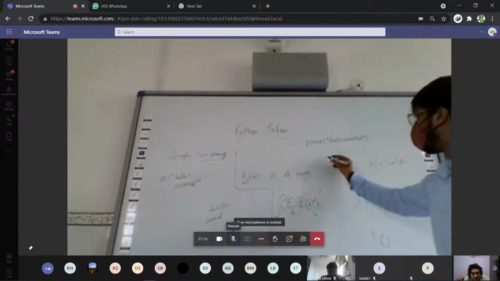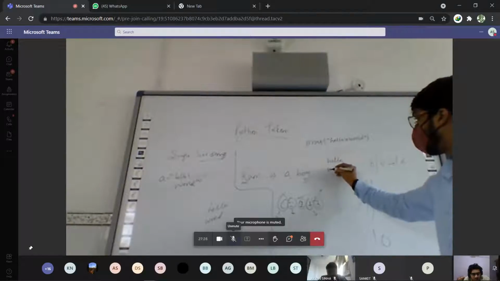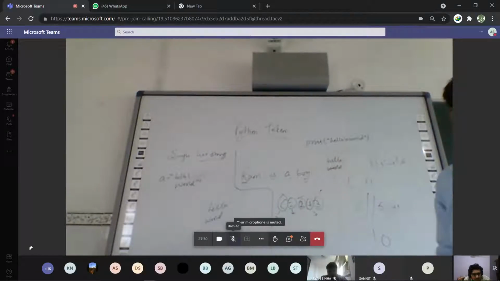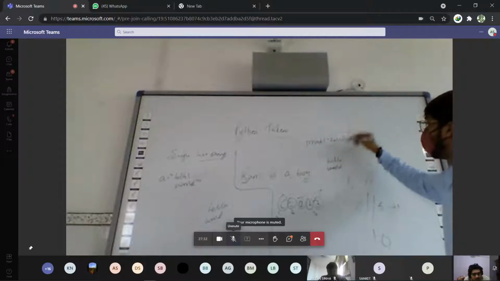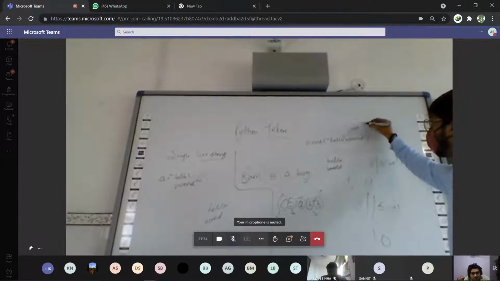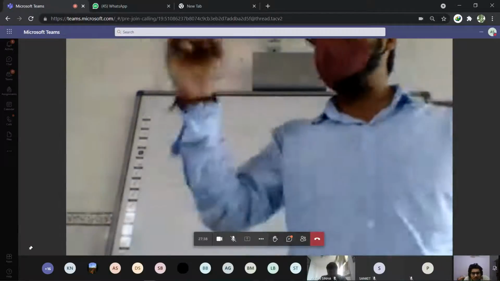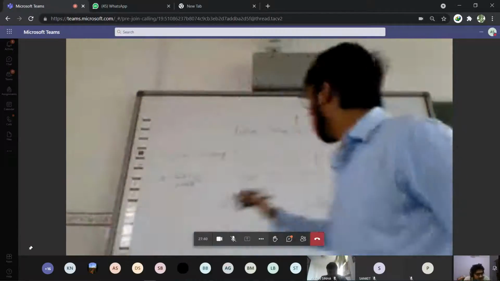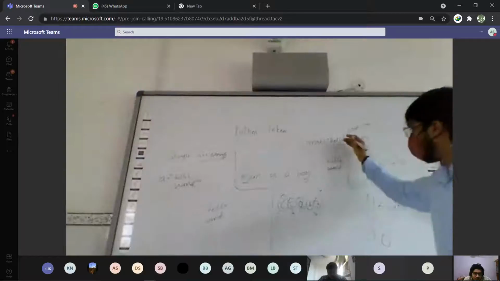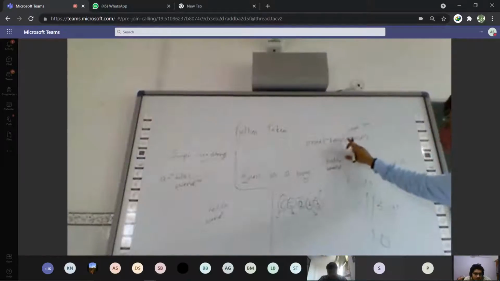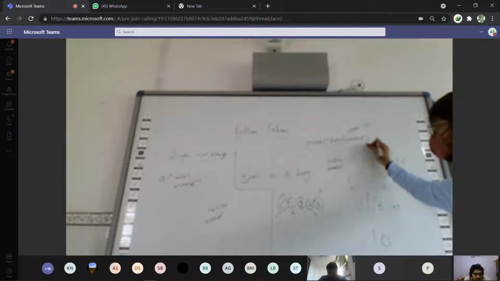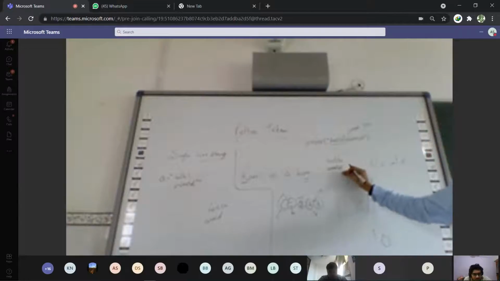The output will be like hello and world in the second line. So this backslash n is the escape sequence which is known as the next line operator. Backslash n is used for the next line. Right? It will break here. Hello will be printed, and where it encounters backslash n, the next statement will be in the next line.